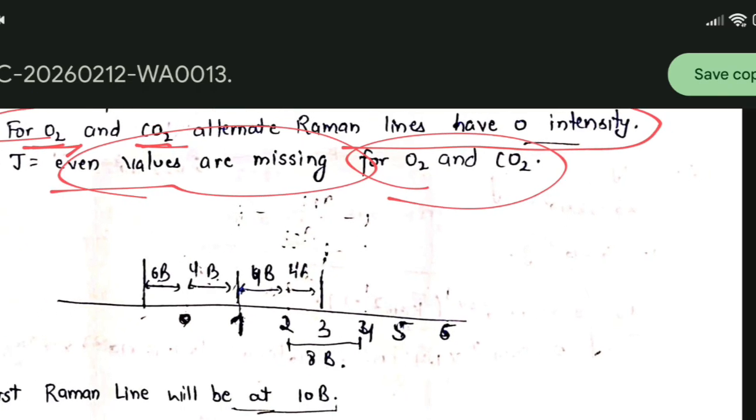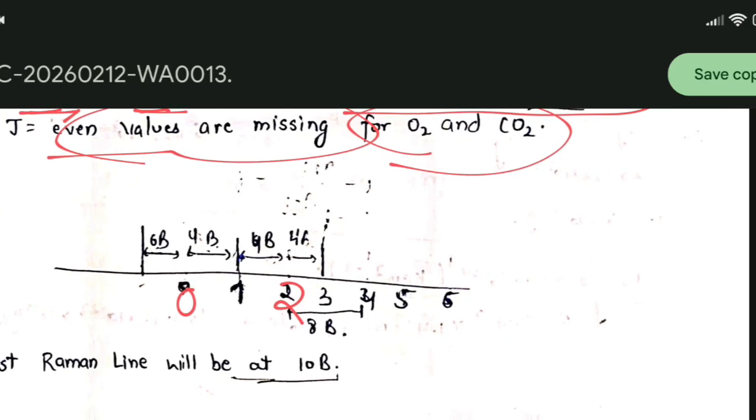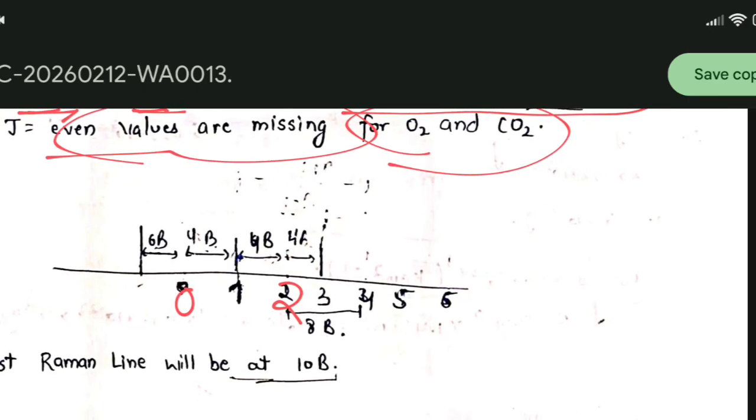जैसे here we can see this is a second line. Okay, 0 is missing. Okay, so if we want to find out what will be the first Raman line, the first Raman line will be 6b plus 4b, because the line at 0 is missing.